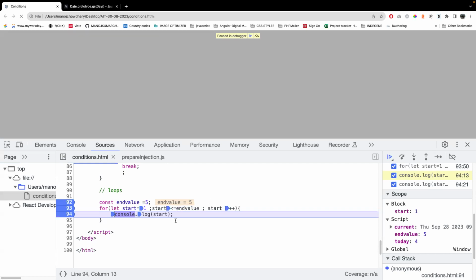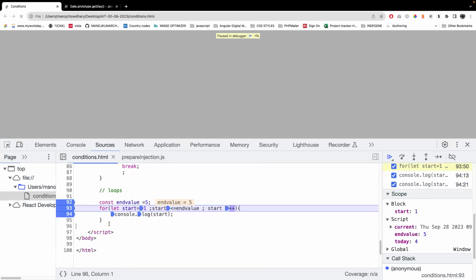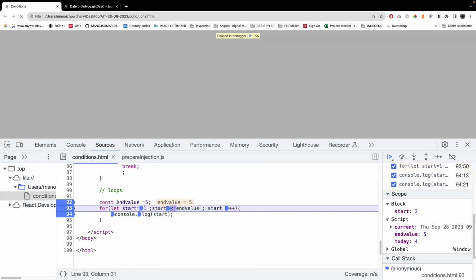So next, now if you see, what will it do? Again it will go back to the start. Now what is the start value here actually? 1. It already printed 1. Now what is the start value here? 1. But when I go forward one more step, what is the start value now? 2. Why? Because as soon as I passed here, it stored the increment. Okay, so now the start value is 2.